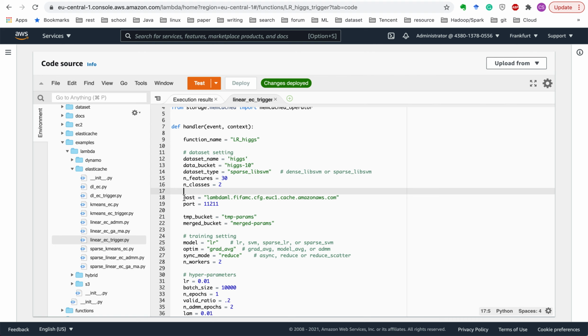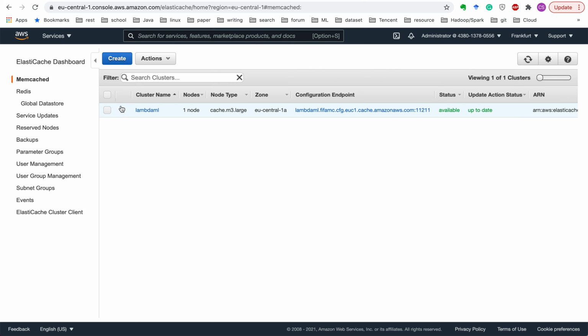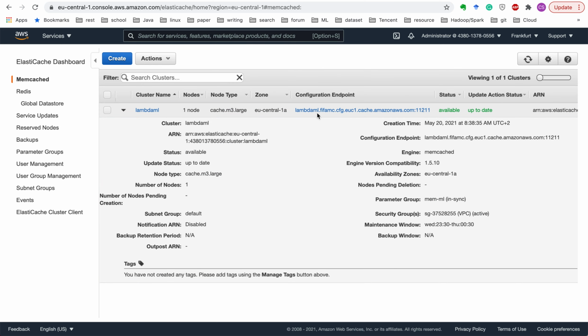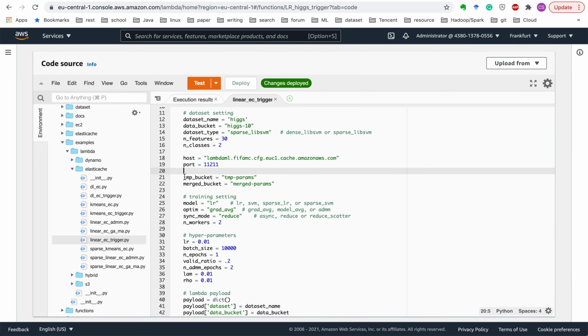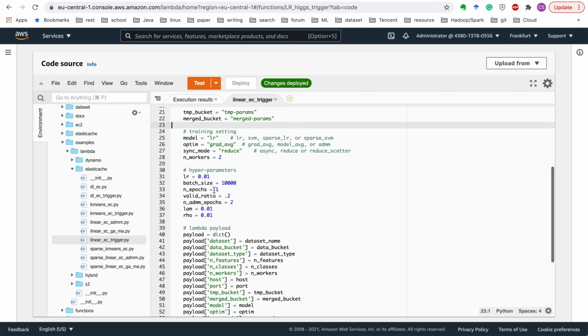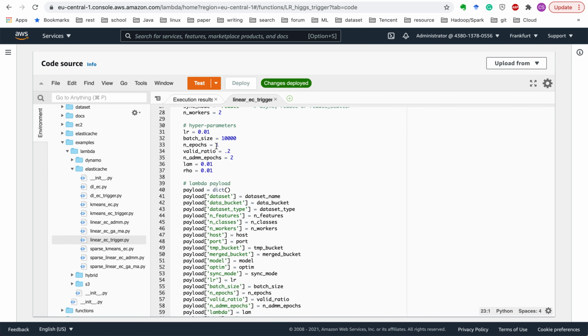Then we set up the location of the ElastiCache cluster, the host and port, which you can find in the ElastiCache panel here, configuration endpoint. The temp bucket and the merge bucket are only name prefixes for the objects stored in ElastiCache, and the following is very similar to the script we described for S3. We set up the model, the optimization algorithm, the synchronization mode, the number of workers, and other hyperparameters.